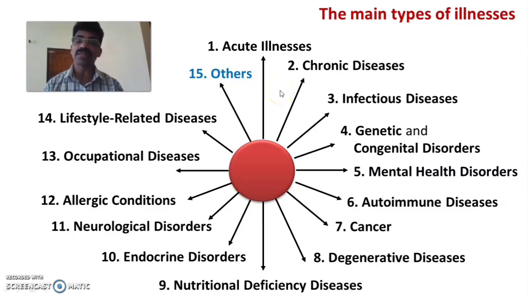Let us discuss in short what the different types of illness or diseases are.